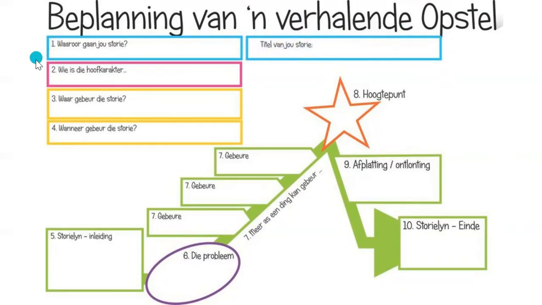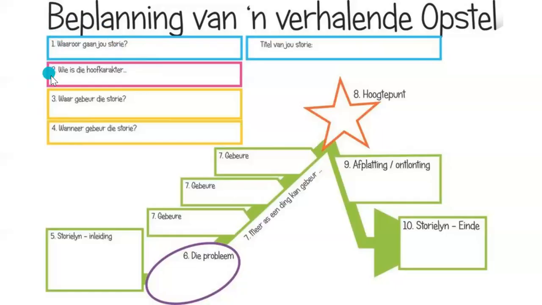And then we're going to fill in small little details here. Okay, what is your story about? Waaroor gaan jou story by nommer 1? Now here you've already written your story formula. So you can just pop your story formula in here. It will be a short little paragraph about the sentences that you wrote in your story formula.